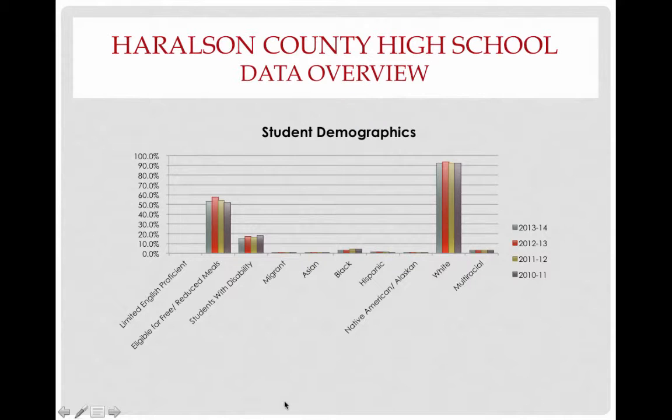As you can see, we have a high percentage of white students. We're running about 93% consistently. And we also have a relatively high percentage of students that are eligible for free and reduced meals, indicating low socioeconomic status. And we have a significant percentage of students with disabilities. The other categories we are very, very low on.